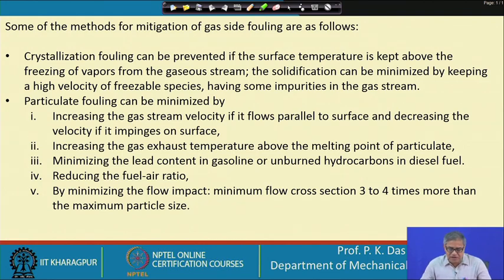Minimizing the lead content in gasoline or unburnt hydrocarbon in diesel fuel. So, you can understand why this has been told. Reducing the fuel air ratio. Okay. Then by minimizing the flow impact, minimum flow cross section 3 to 4 times more than the maximum particle size. This is just a thumb rule.